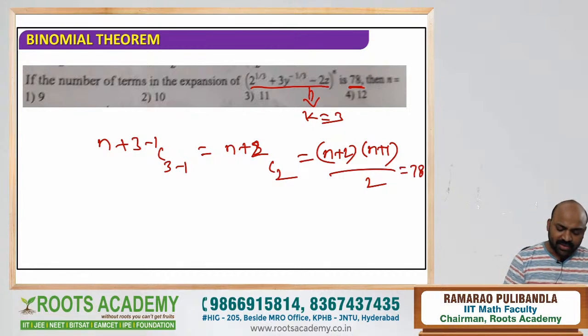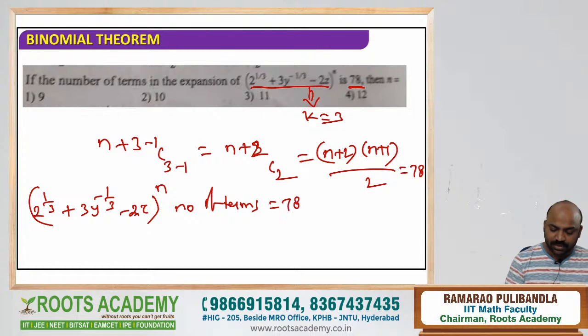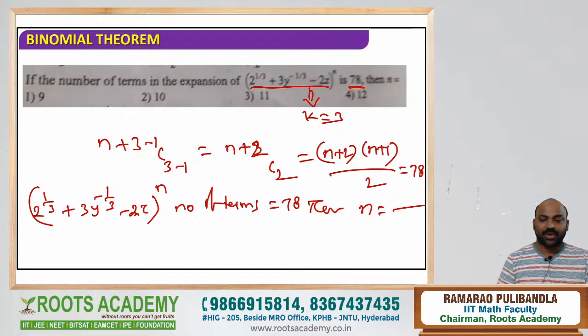Nothing, Rabbi. They gave it like this, dear student. I am writing the question, all of you look here. (2^(1/3) + 3y^(−1/3) − 2z)^n. In that, the number of terms is how much? 78. Then n is dash. That is the question. Have you got it? Then n is dash. So can you apply? It is 78 now. You can just compare.